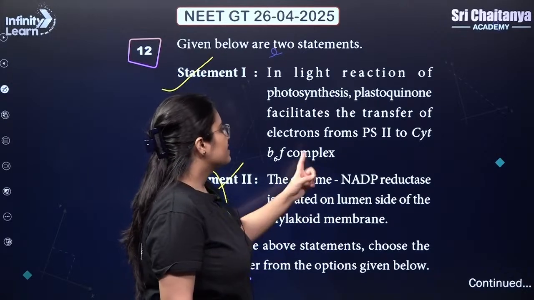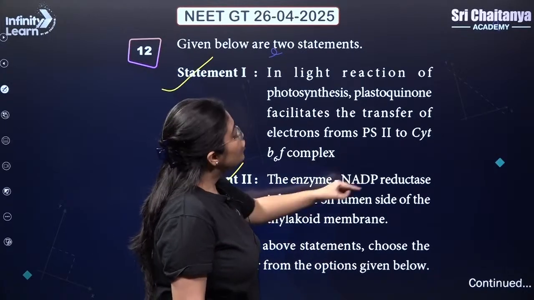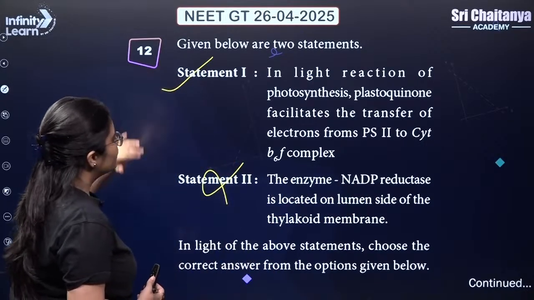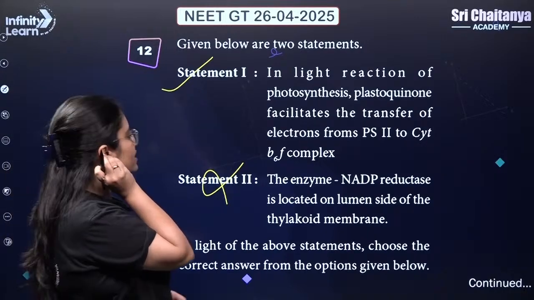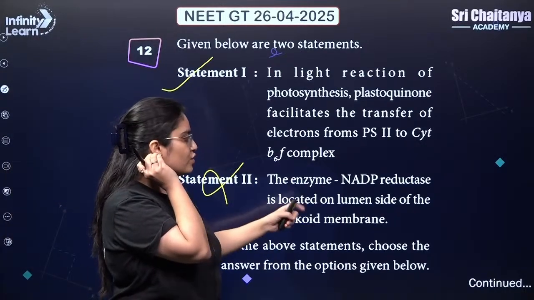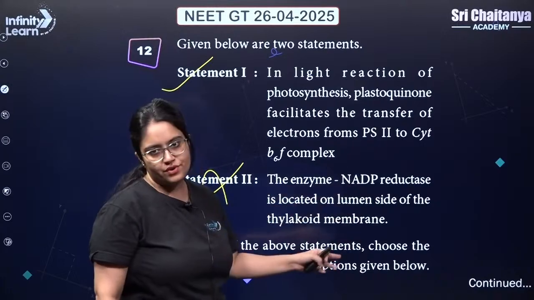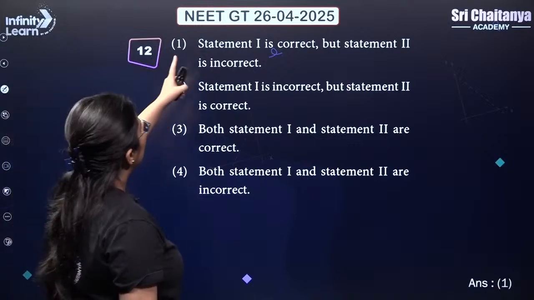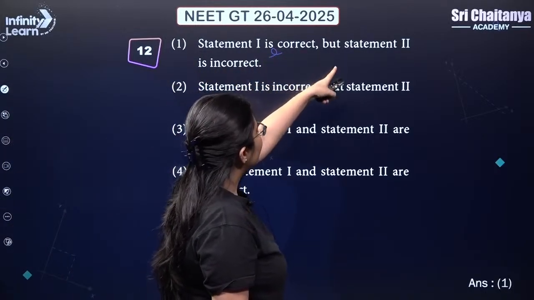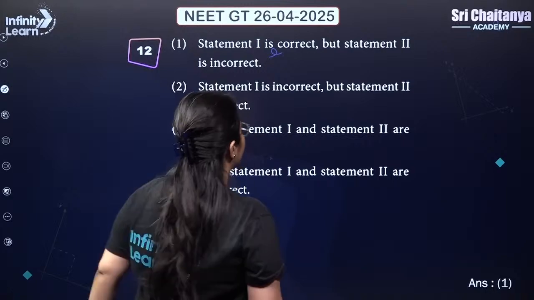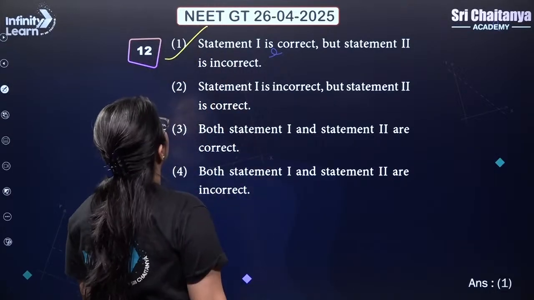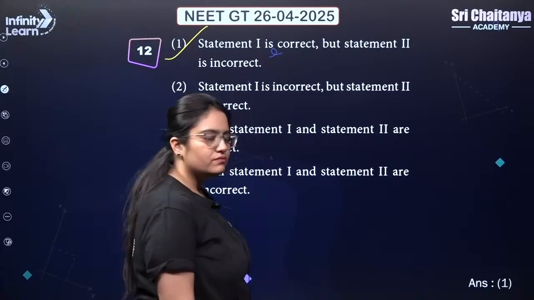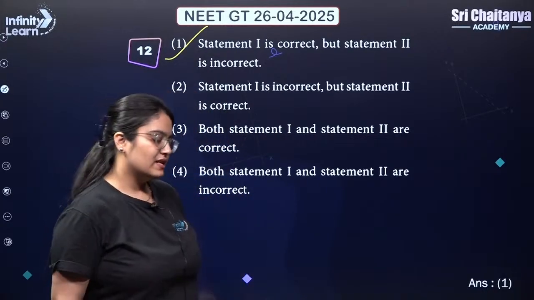And here the statement says NADP reductase is located on the lumen side of the thylakoidal membrane. Okay, so I hope it is clear. Statement 1 is correct, but statement 2 is incorrect. Why is statement 2 incorrect? Because NADP reductase enzyme is located on the stromal side of the thylakoid membrane. So 1 correct, 2 incorrect. So 1 should be your right answer. Simple. I hope it is clear and understandable.